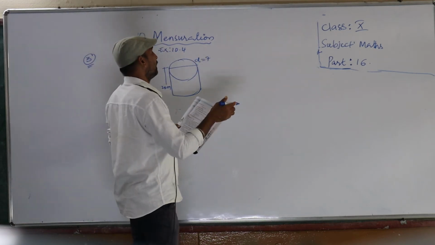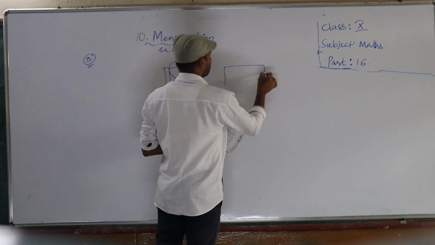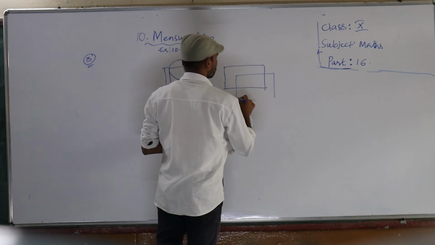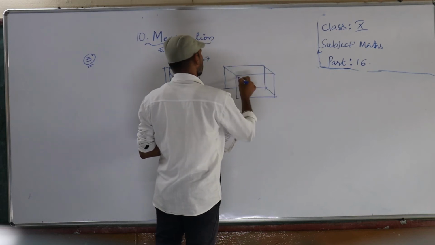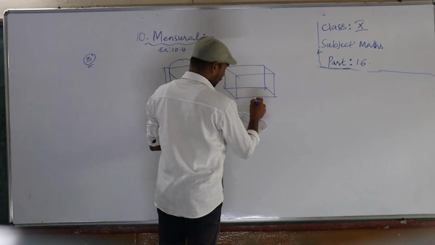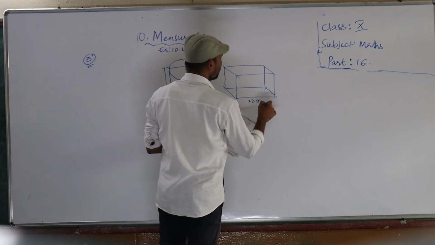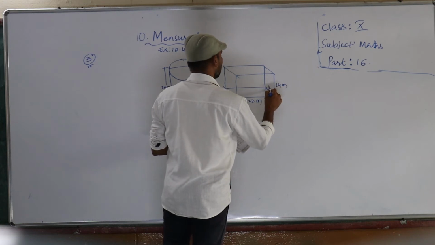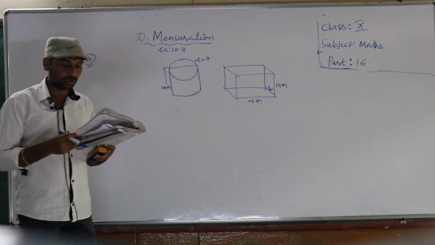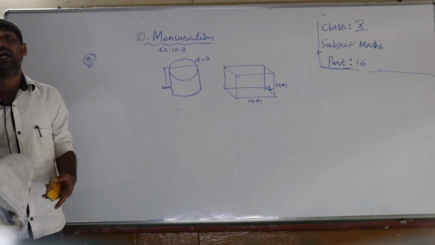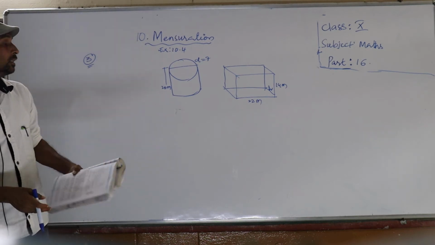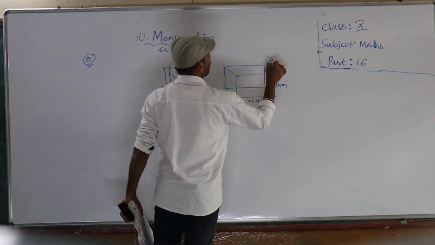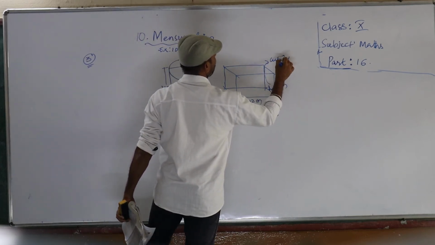That platform is like a cuboid. Here the length 22 meters and breadth 14 meters are given, and we should find the height. So finding the height of the platform is nothing but finding the height of the cuboid.